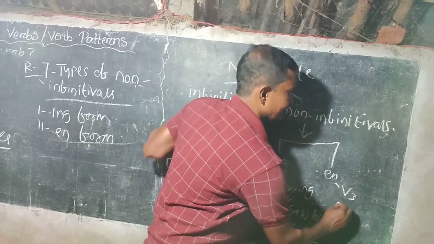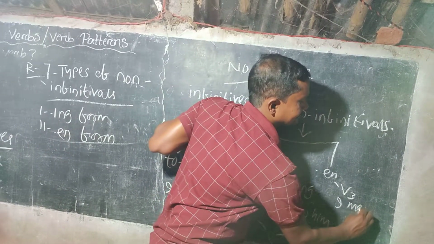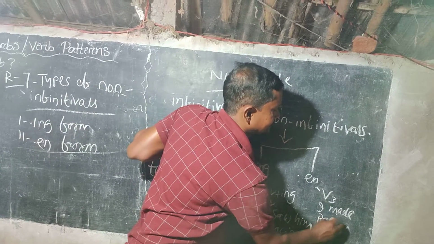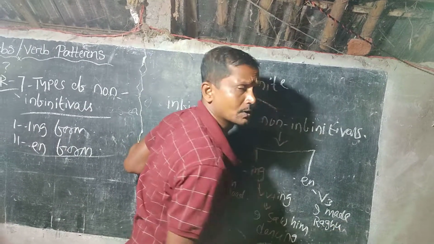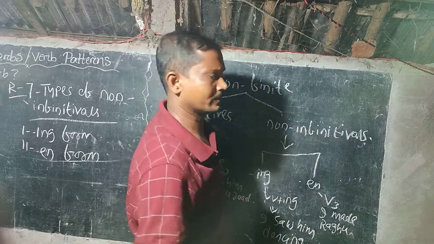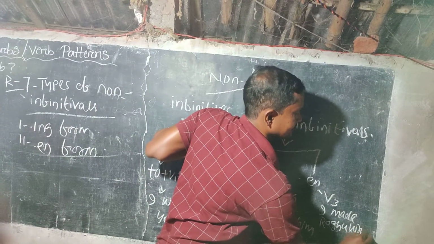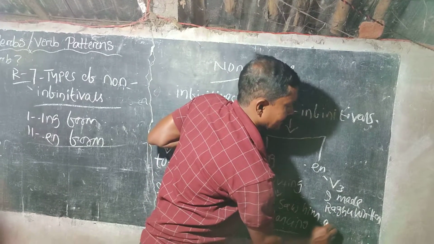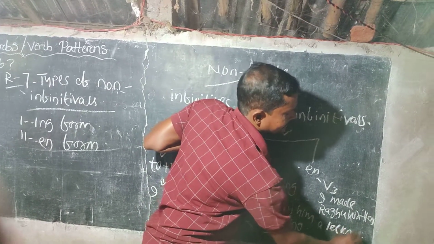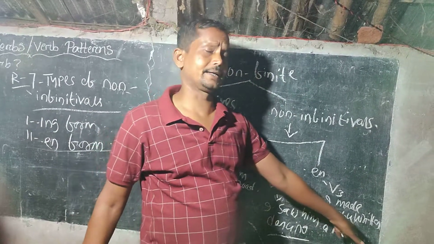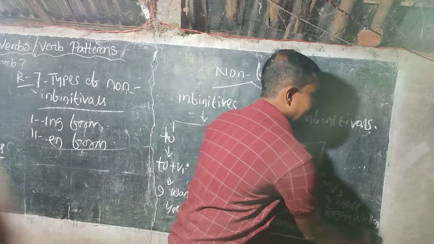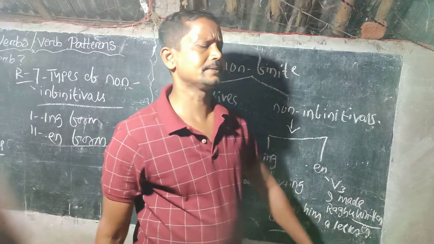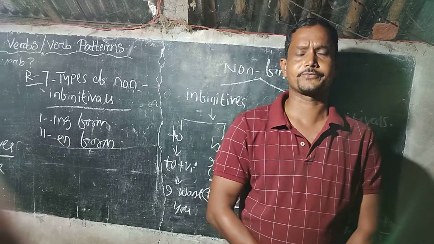Example: I made Raghu write a letter. I made Raghu written a letter. Here written is the en form. En means the past participle form of the verb.